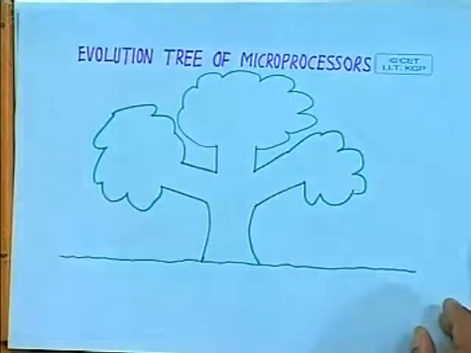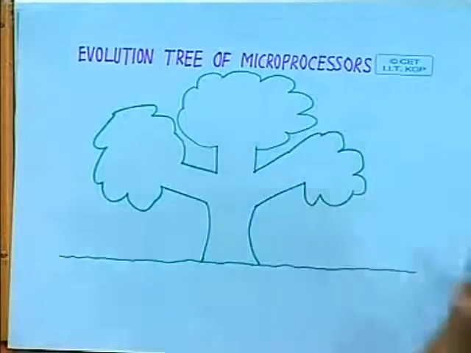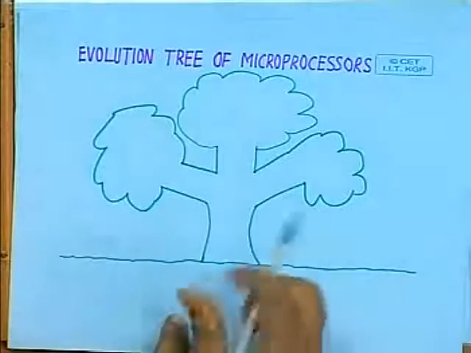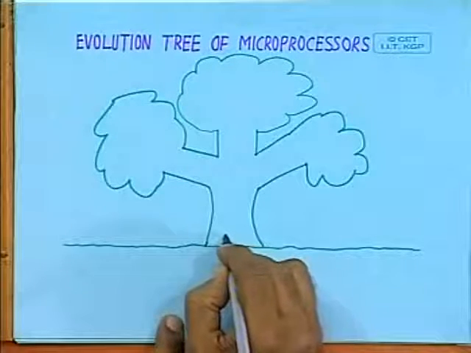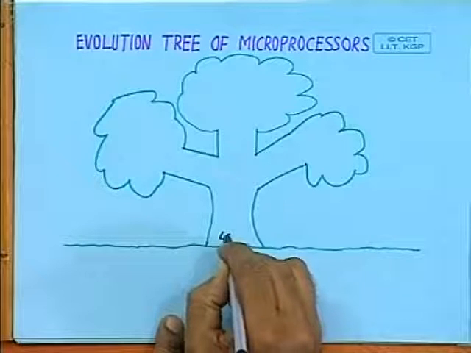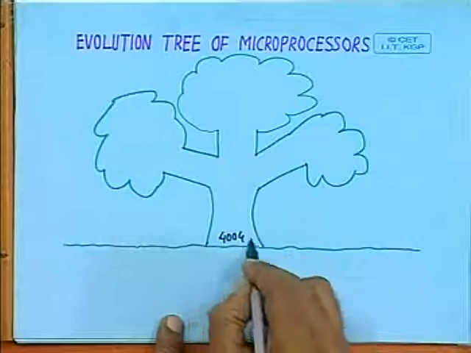Now let us see how the microprocessor tree has evolved during this period. This is the evolution tree of microprocessors. As we know, the first microprocessor introduced in 1971 by Intel was the 4004. That was a 4-bit microprocessor.